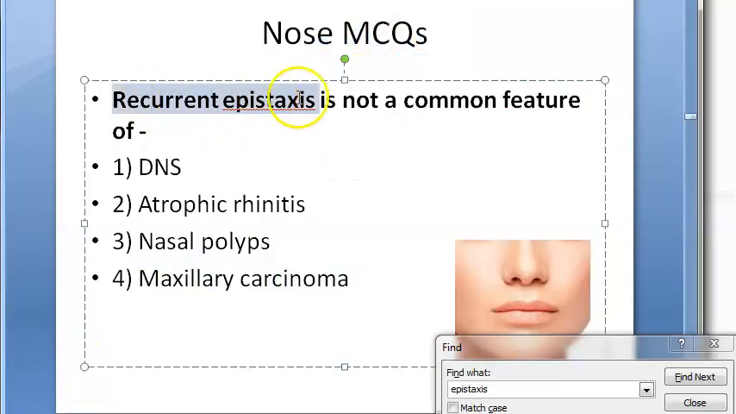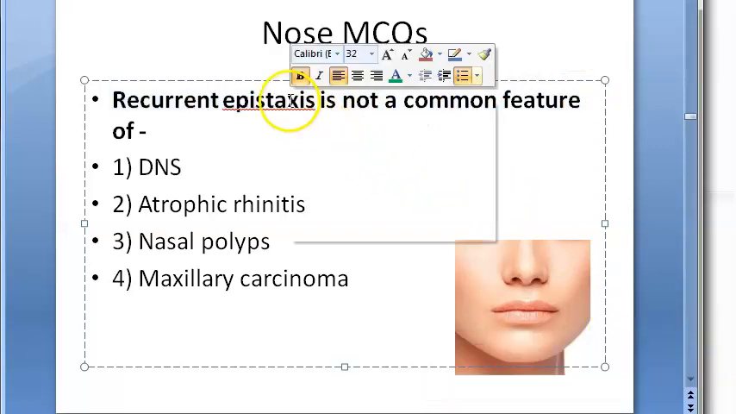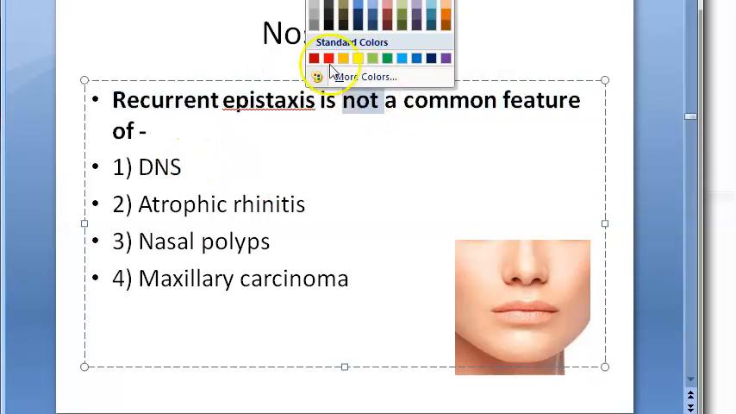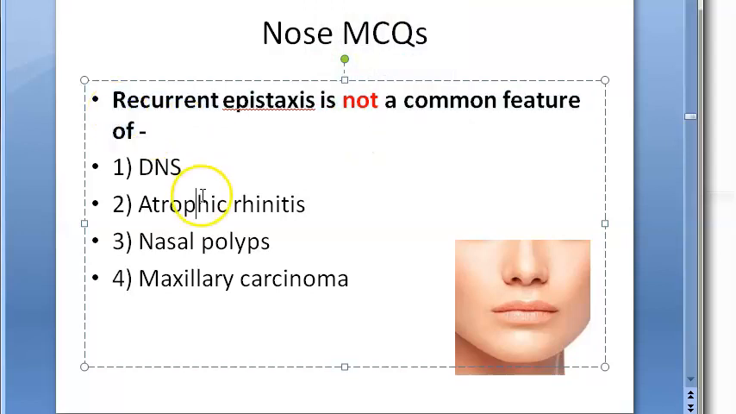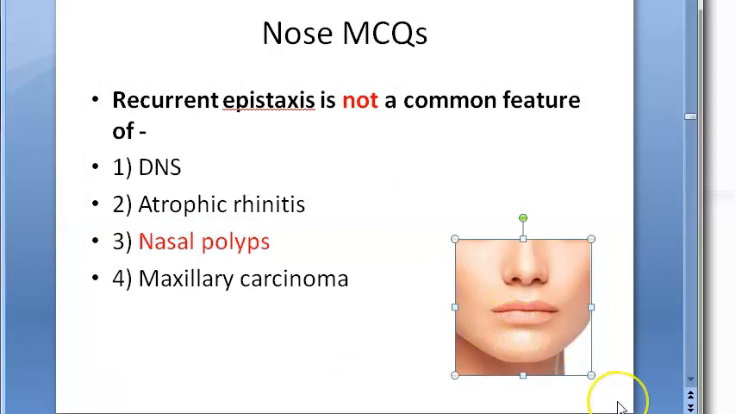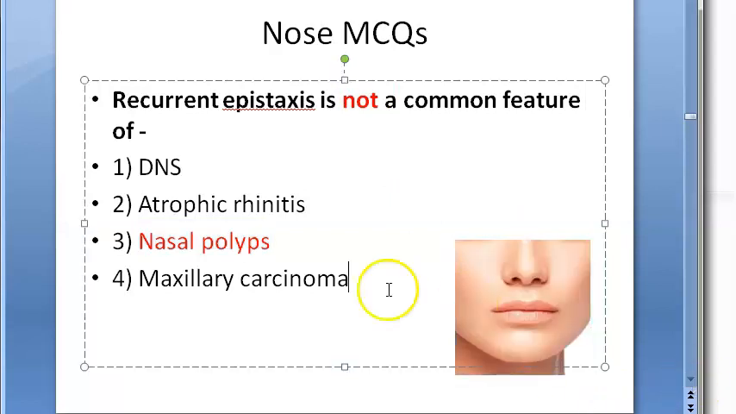Look at this question. Recurrent epistaxis is not a common feature of... epistaxis, okay. Recurrent epistaxis is not, so it's a NOT question here. Focus here. It is not a common feature of deviated nasal septum, atrophic rhinitis, nasal polyp, maxillary carcinoma. In atrophic rhinitis, will there be epistaxis? In nasal polyps, there will be no bleeding, I guess. So the answer is 3. Recurrent epistaxis is not a common feature of nasal polyps.